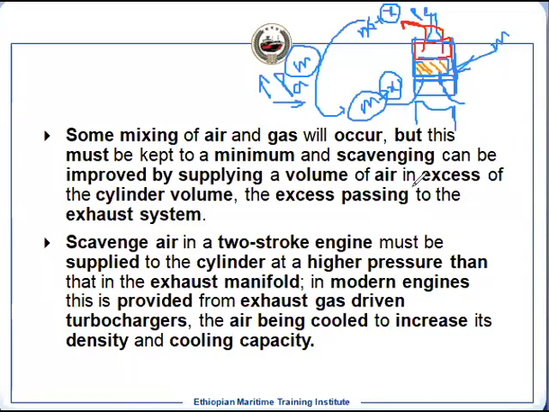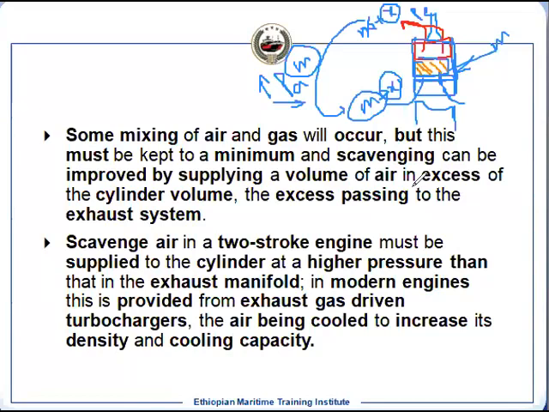Now the temperature is increased. Increased temperature means the density of the air is reduced as the temperature increases. So after that, what we do is pass this air through the cooler. Once it passes through the cooler, what is happening?